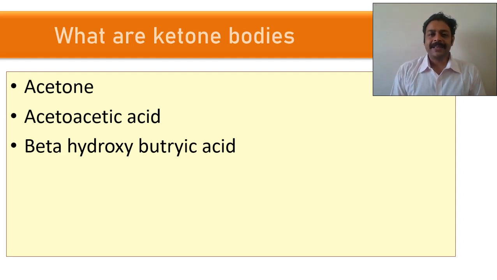Why does it happen? Nobody knows clearly why ketone body synthesis happens, but evolutionarily we have this cycle in our body. Many animals have this cycle. For example, every morning when we wake up, we are not eating any food. The previous night we took food 10 to 12 hours back. So a little bit of fat will break down to give energy, and a mild amount of ketone bodies will be there in the blood.